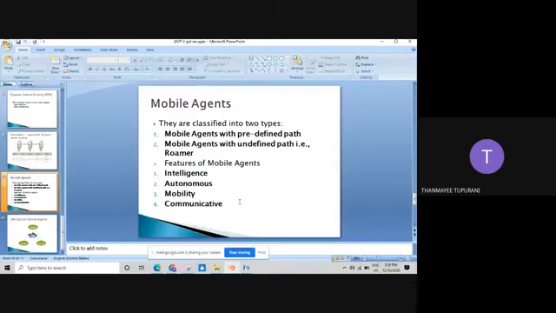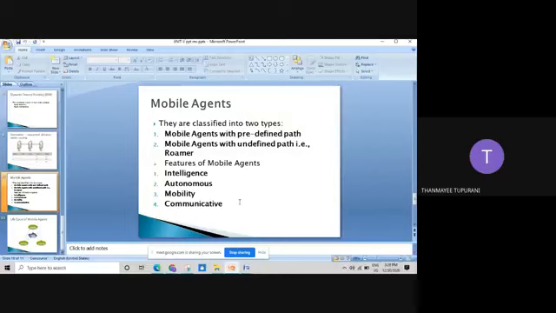They also have their own languages that they use whenever we transmit the data. Yes, so this is nothing but your mobile agent.